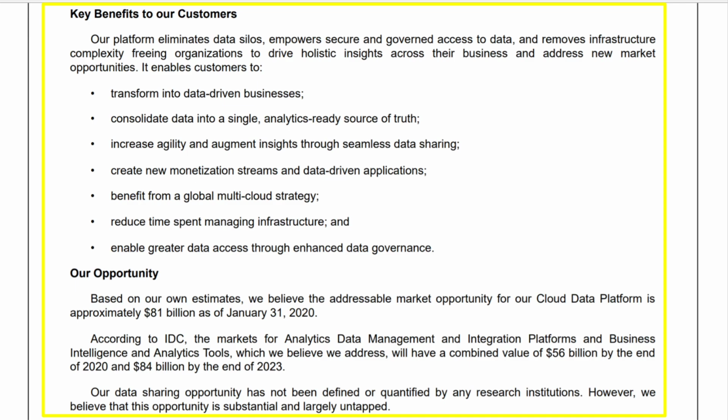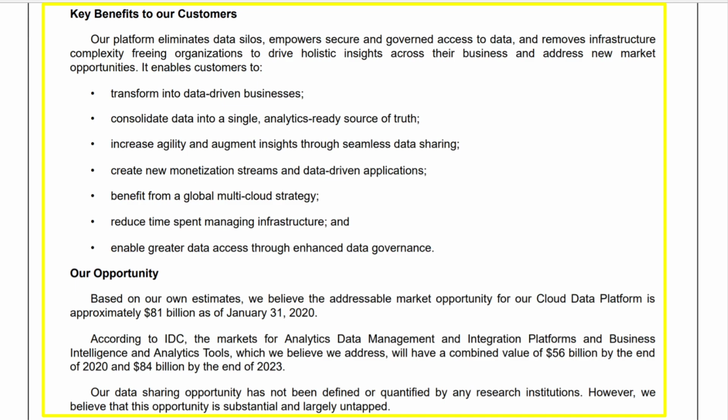They transform into data-driven business. They're going to consolidate data into a single analytics-ready source of truth. They're going to increase your agility and augment insights through seamless data sharing. They're going to help you create new monetization streams and data-driven applications. They're going to help you benefit from a global multi-cloud strategy. They're also going to help you reduce time managing infrastructure, and they're going to help you enable greater data access through enhanced data governance.